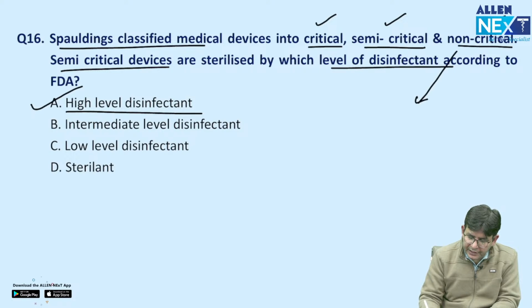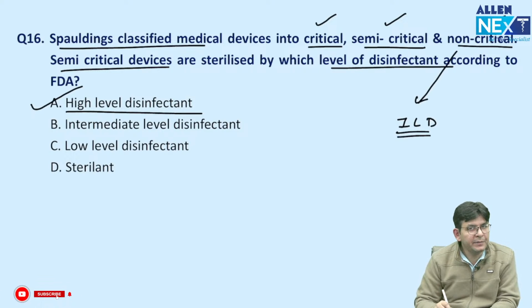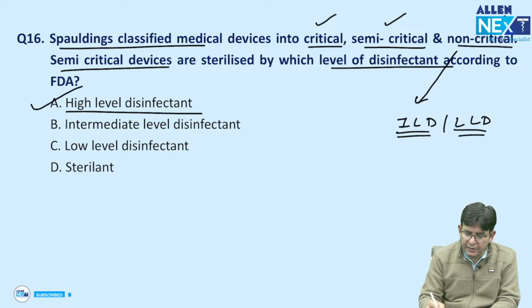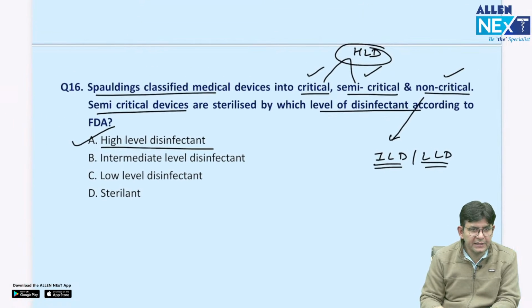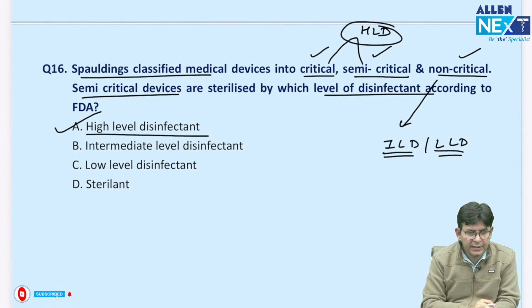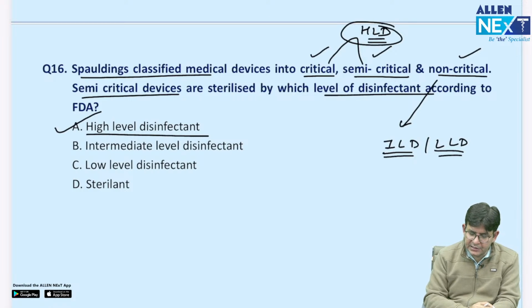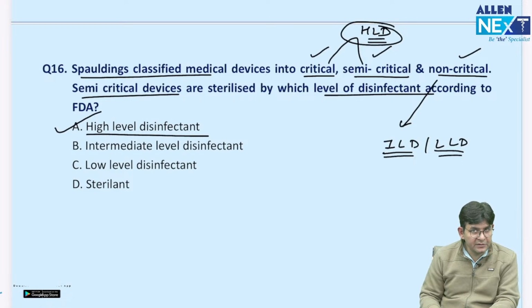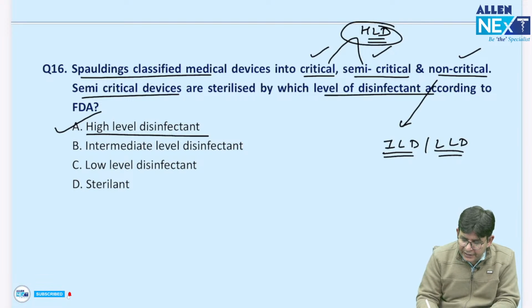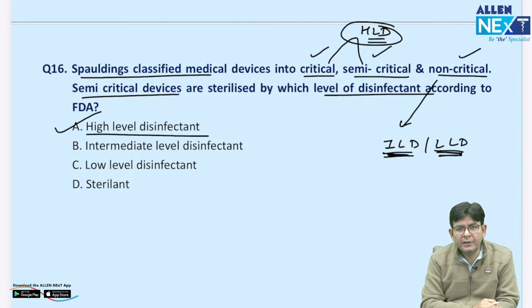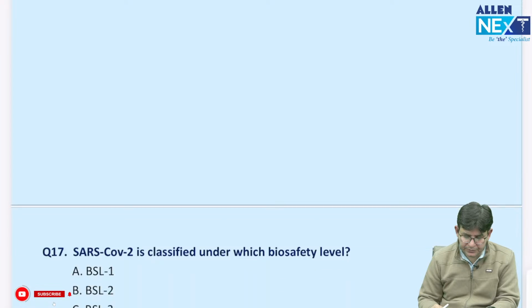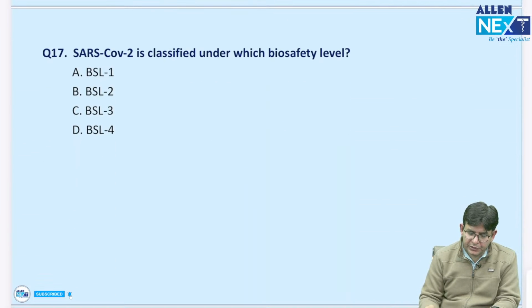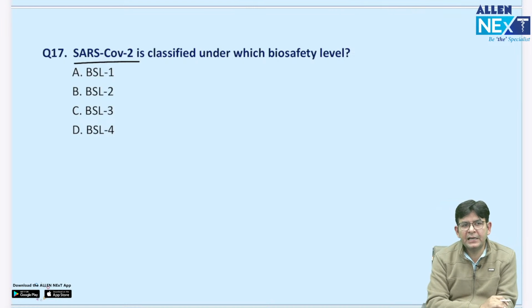Remember, for the non-critical one, you can use intermediate level disinfection or low level disinfection. For the critical and semi-critical, it is only one, and that only one is what? That only one is HLD, that is high level disinfection. Renu is also correct. The answer is A. High level disinfection for the critical as well as semi-critical stuff. For the non-critical you have intermediate level disinfection and low level disinfection. Is it fine? And this is termed as which classification? Spalding's classification.